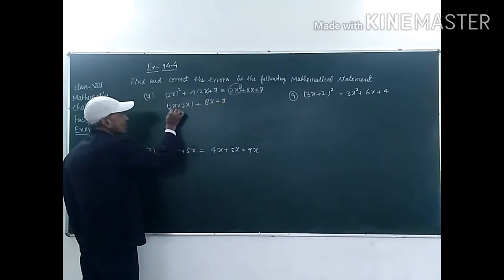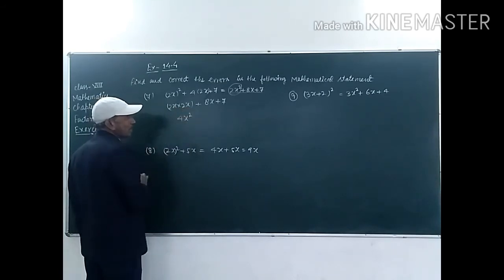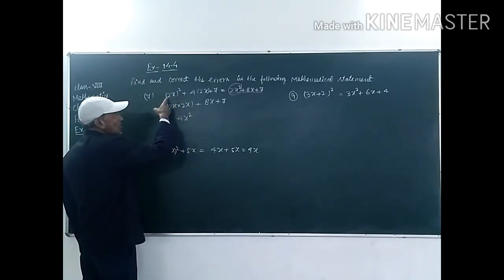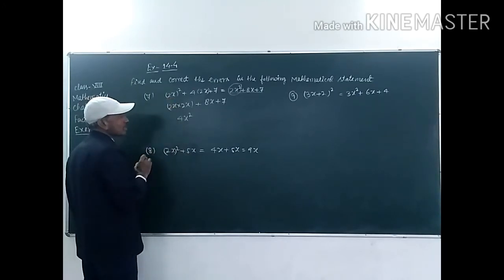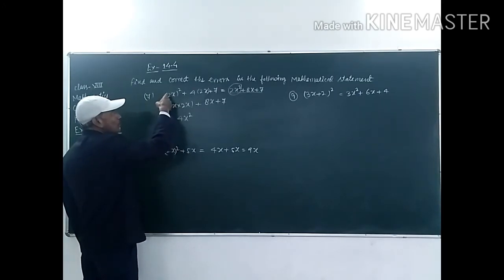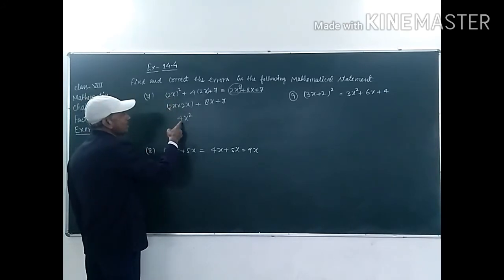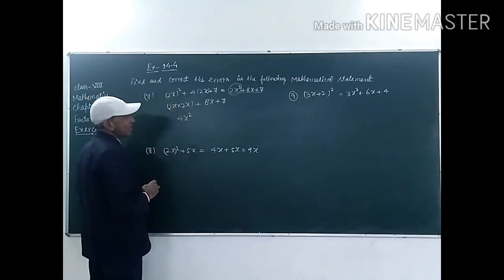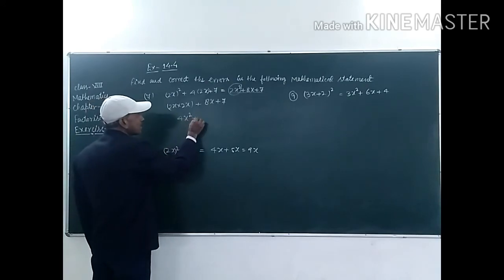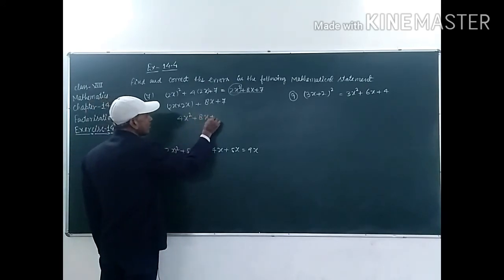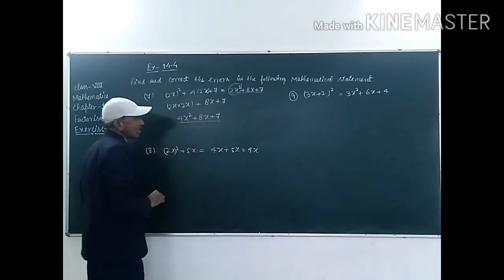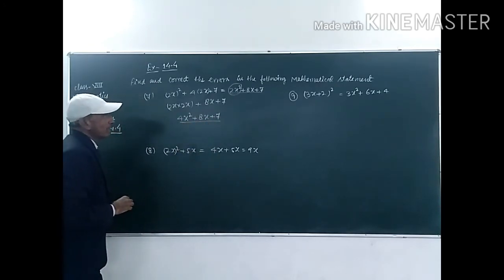And student, this one, 2x into 2x, will be 4x squared, because it is the whole square of 2x, so we have to multiply 2 times. So, student, it will be 4x squared plus 8x plus 7. This one is the correct answer, student.